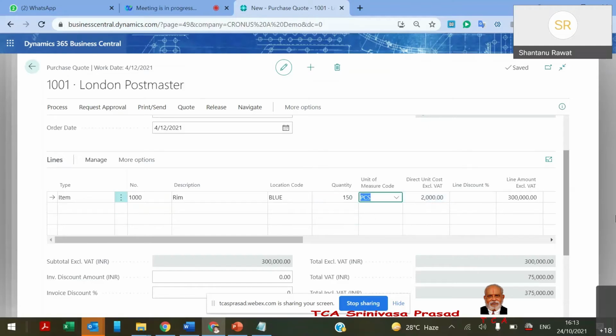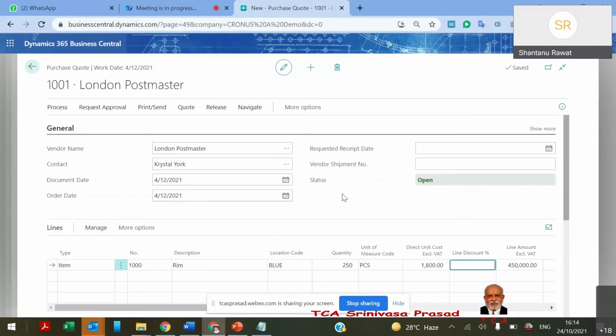I just selected 150, so automatically the system is showing 2000 because I defined the minimum quantity would be 100. Then again I defined that if the minimum quantity is 200, meaning the quantity is beyond 200, then the price will be 1800. So it automatically updated. The same way we can define the discount percentage as well, so that based on the quantity, dates and range, the line discount will be there. This is how we process the quotation.